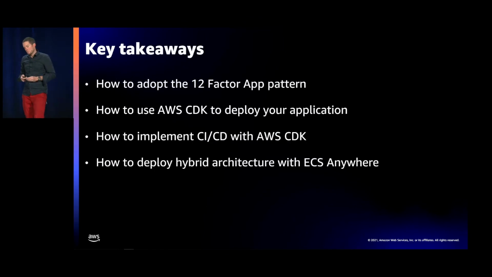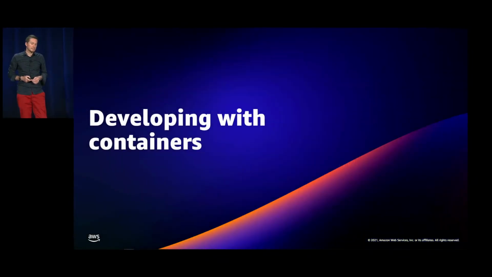A few takeaways. I think this is not the first time you are hearing about the 12-factor app. What we wanted to do here is to give you some practical experience on how to implement the 12-factor app methodology to build your application. We'll see how you can leverage AWS CDK to deploy your application, and also use AWS CDK to create a CI/CD pipeline. We will also leverage ECS Anywhere to create a hybrid architecture where our application will be distributed between the cloud and on-premises. So let's start with containers.